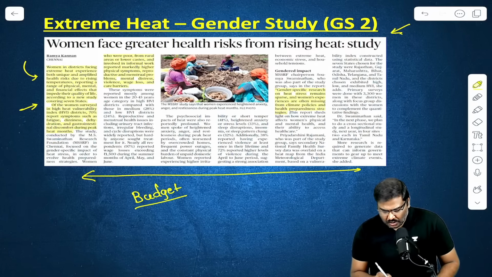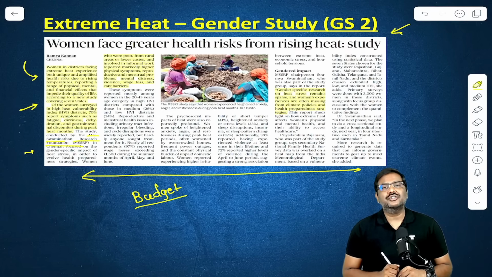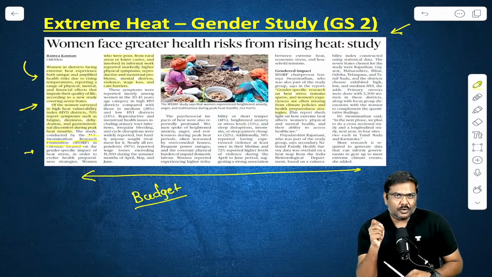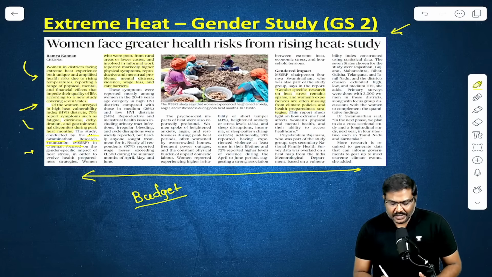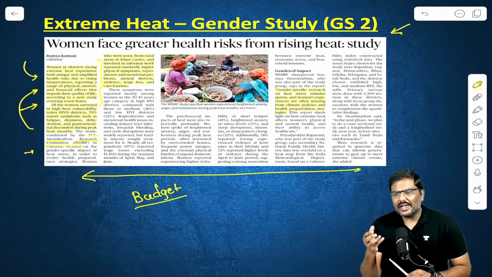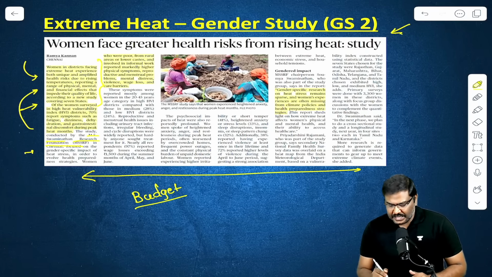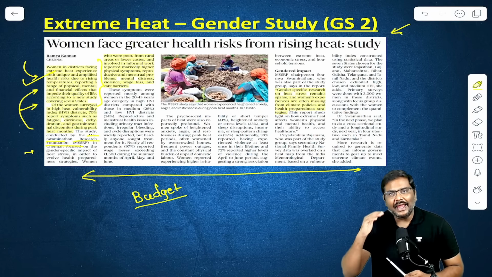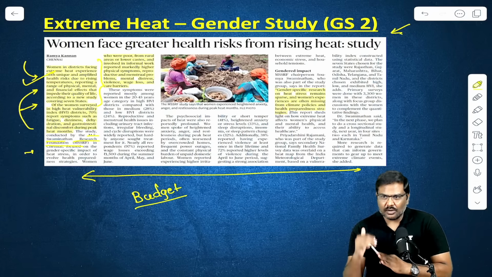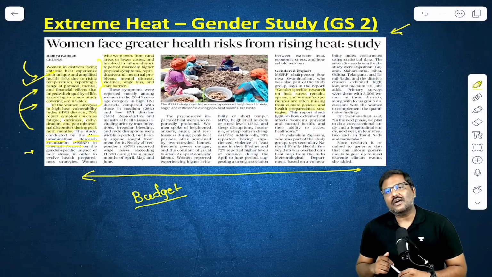Here is a report which has been published by the MS Swaminathan Research Foundation. What is the report simply saying? They have conducted a survey amongst some of these particular places where severe heat, heat waves, are experienced. And what does the article basically say? What has the survey found out?